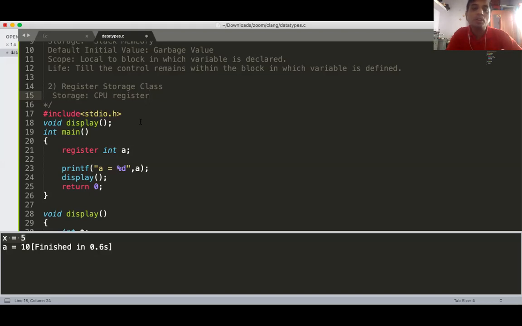So if you want your program to execute faster, declare your frequently required variables as register variables. Getting? Just like your cache memory.